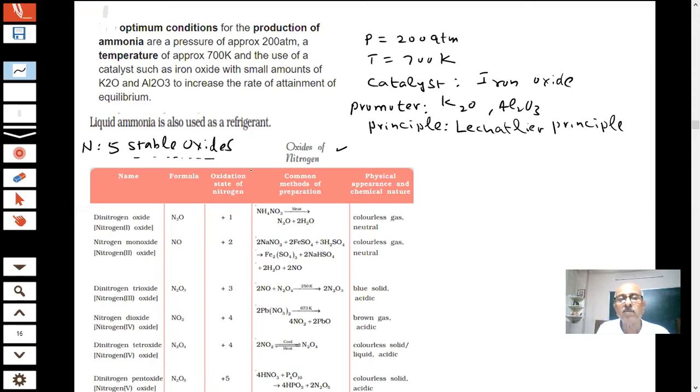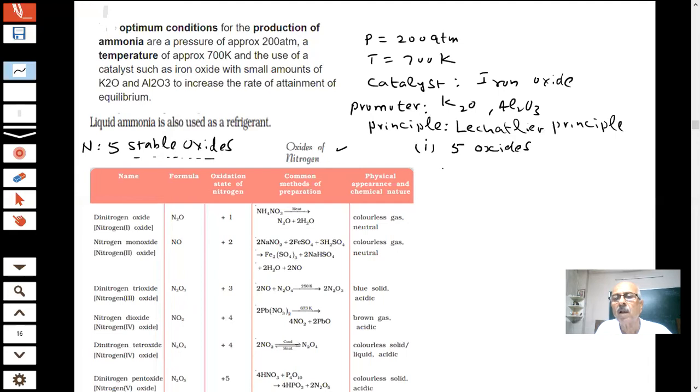Interesting things have been asked repeatedly; it is not the first time. In the table, student, the first thing we know is the oxidation states. How many oxides? 5 oxides.